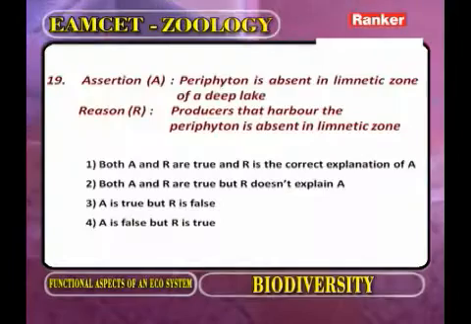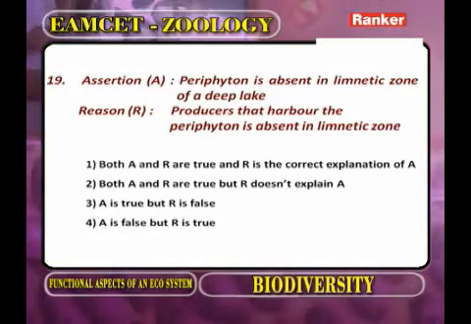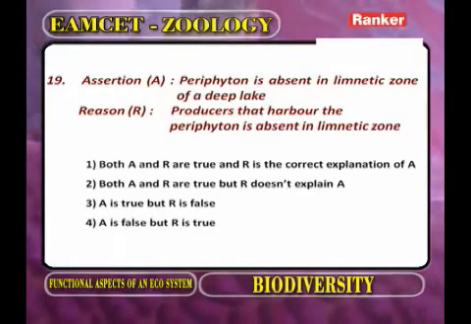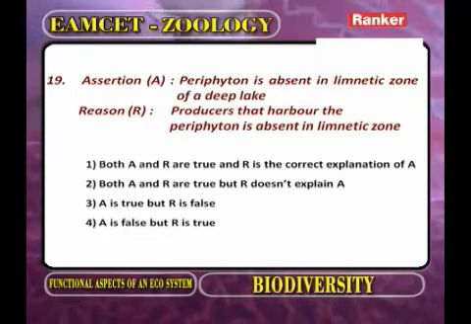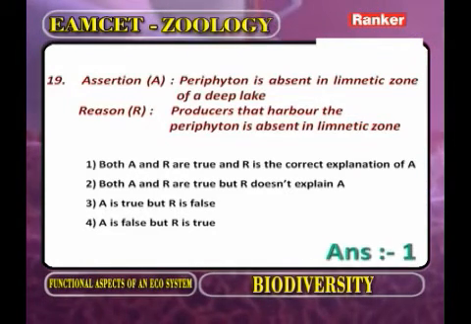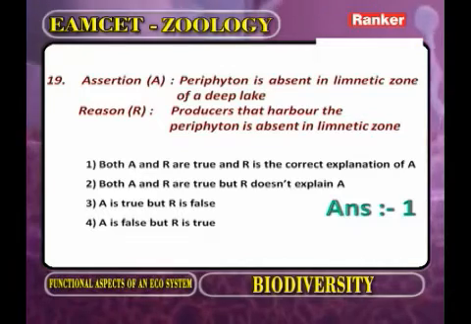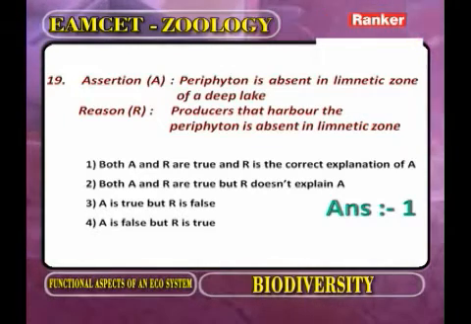Here, periphyton is absent in the limnetic zone of a deep lake. Reason: producers that harbor the periphyton are absent in the limnetic zone. So the answer is, both are correct. The reason explains the assertion. Now we go for the next question.